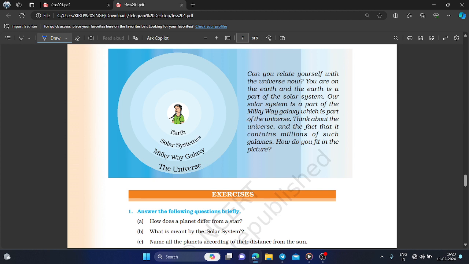So first of all, our universe, and now we are exploring. And in the universe we have the Milky Way galaxy. Our galaxy's name is Milky Way galaxy. That is too big. And then we enter the solar system. The solar system exists in the Milky Way galaxy.